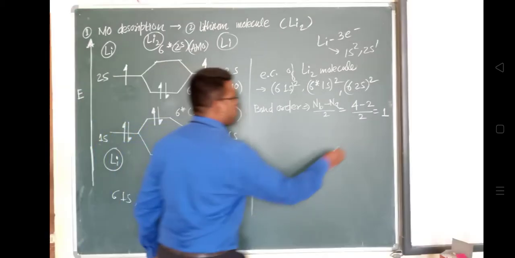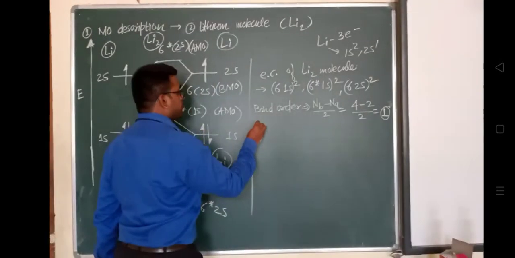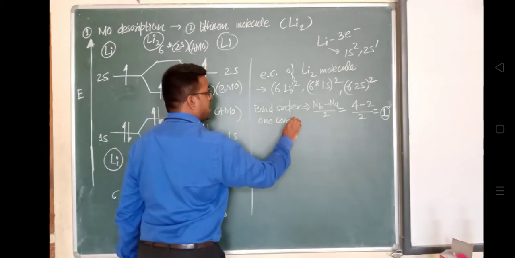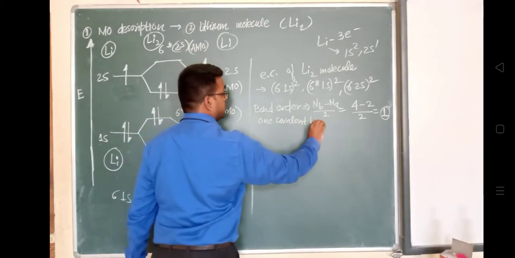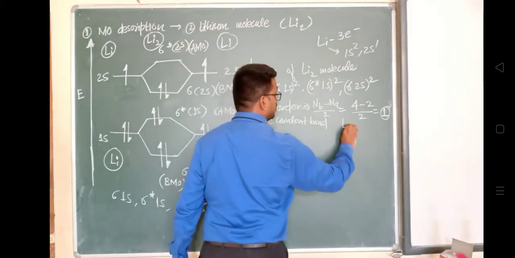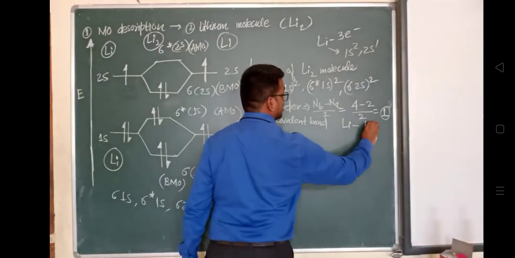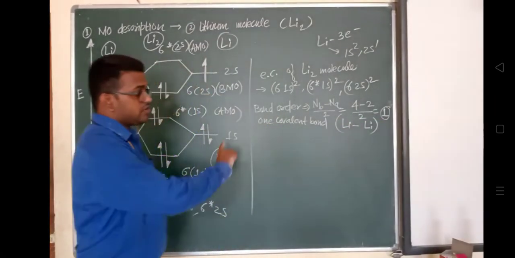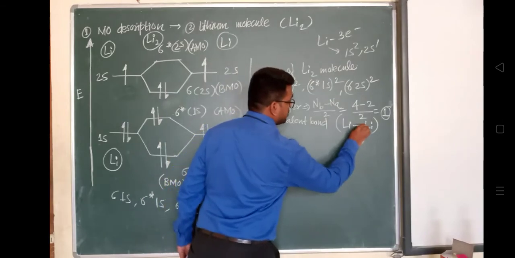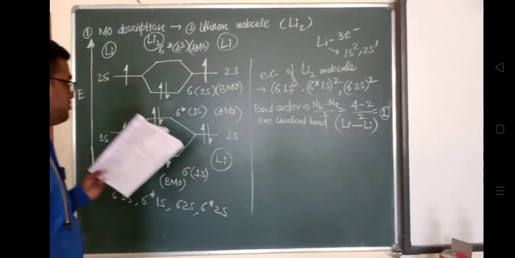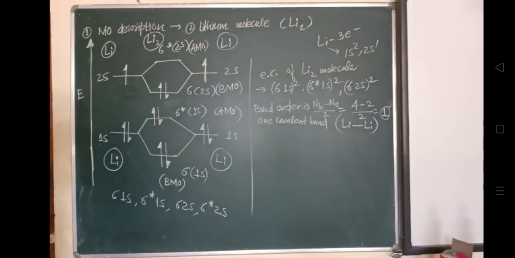This means the Li2 molecule has one bond between these two lithium atoms. The bond order represents the number of covalent bonds, so it will have one covalent bond between these two lithium atoms. Such lithium molecules are found in the vapor state, and there are no unpaired electrons.